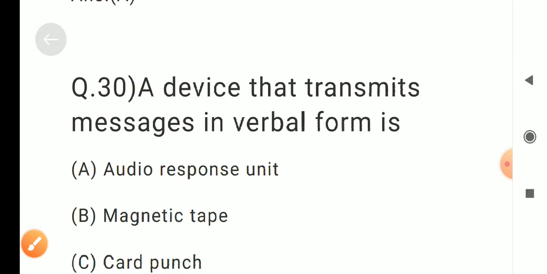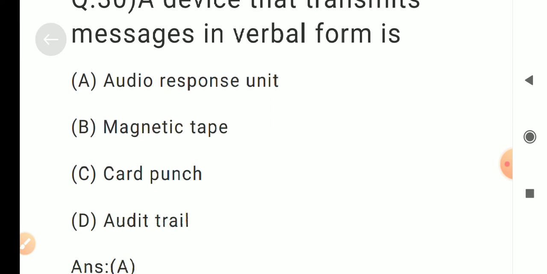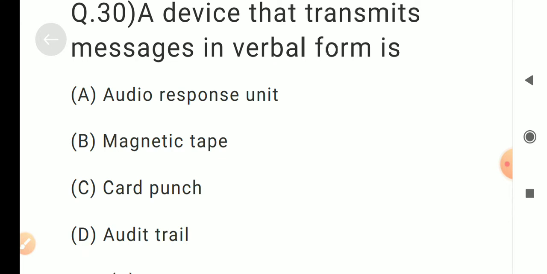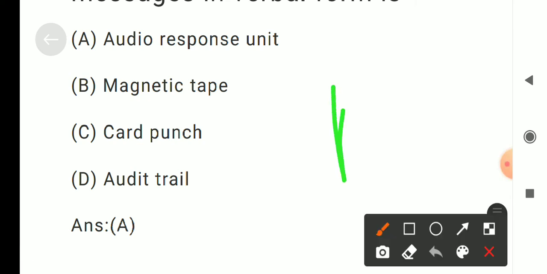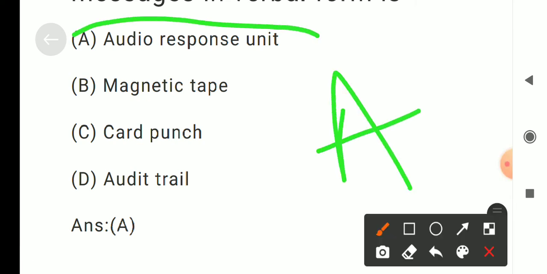Question number 30. A device that transmits messages in verbal form is, options are A. Audio response unit, B. Magnetic tape, C. Card punch, D. Audit rail. Correct answer is A. Audio response unit.